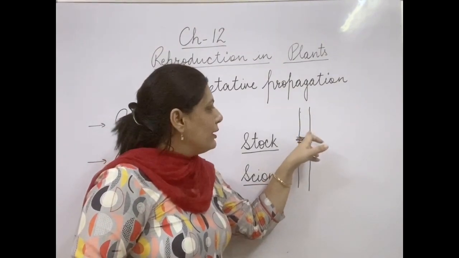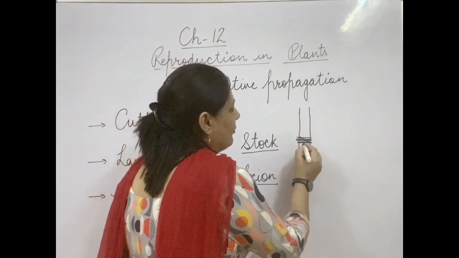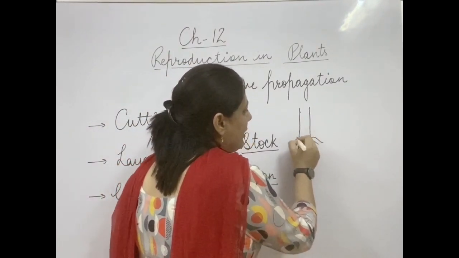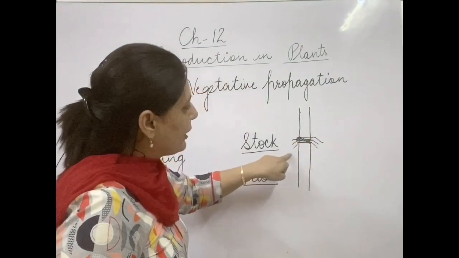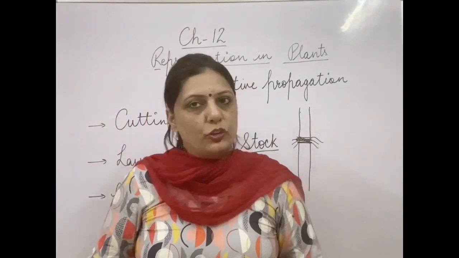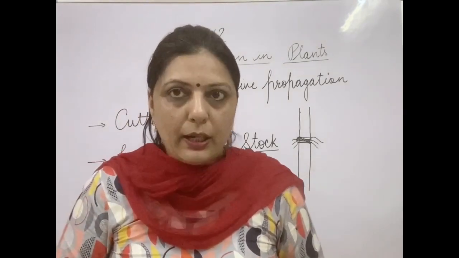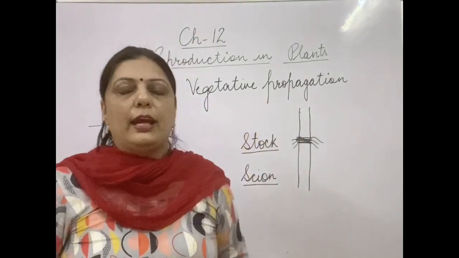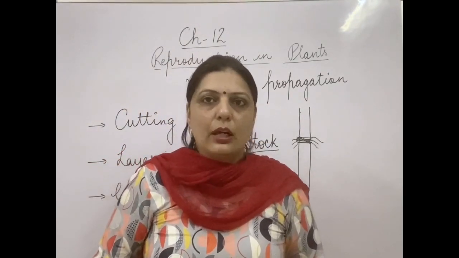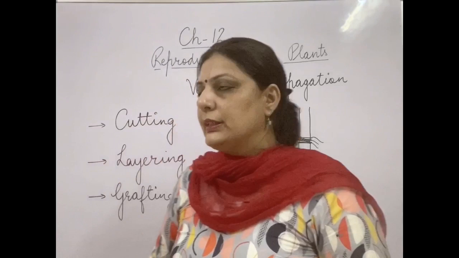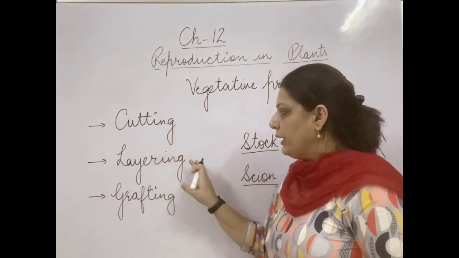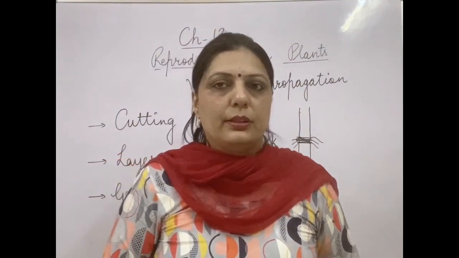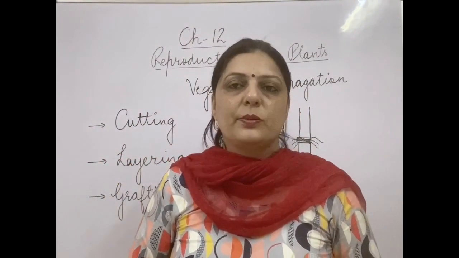Now ultimately with the passage of time you will find that some roots start coming out from here, and then it can be cut from the bottom and put in the soil. So it will grow into a complete plant with all the characteristics of the scion which we required. So this is how grafting can be done. Hope now it is clear to you what actually is cutting, layering and grafting, and what are the vegetative propagation methods by stem, by root and by leaf.